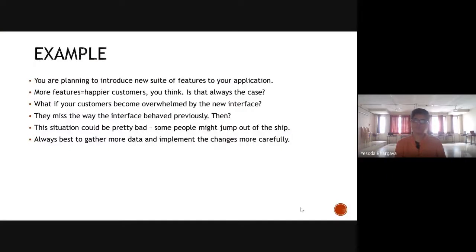So again, when you are making an interactive user app and you're talking about many features, like in the last lab session, you may have talked about functional requirements in your software. So basically, these are the features of your solution. So when it is about adding new features in the solution, again, you should assess the risks associated with adding features. We might lose customers because they may become overwhelmed by the new interface.